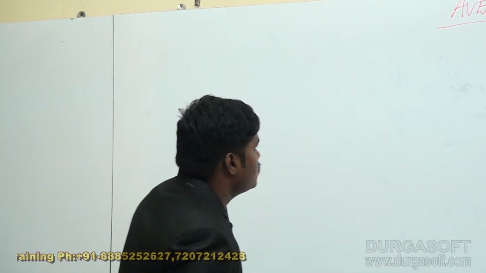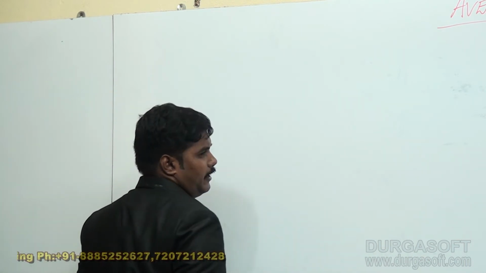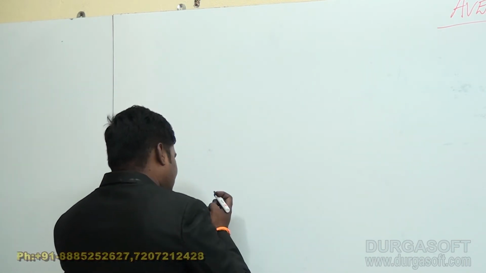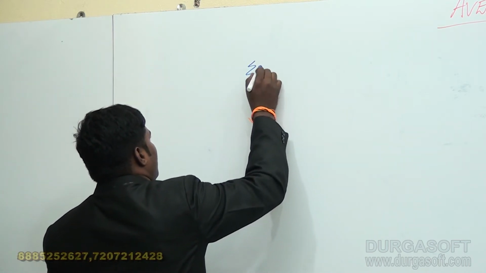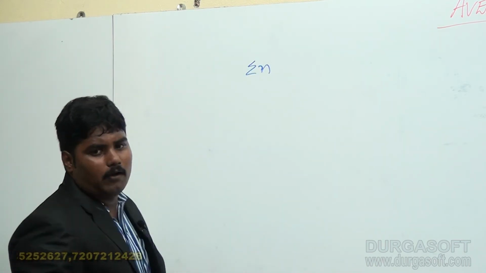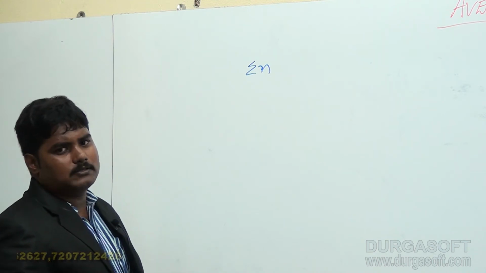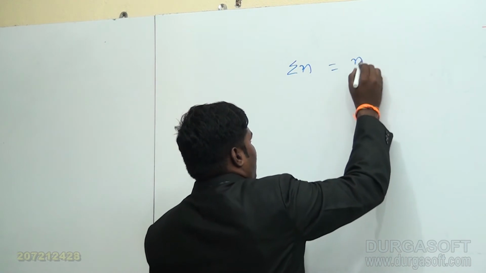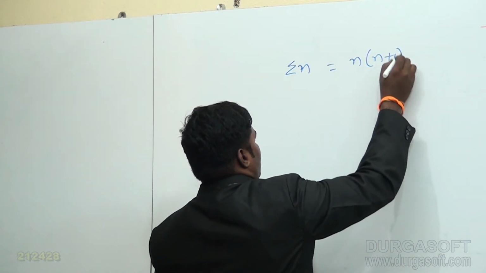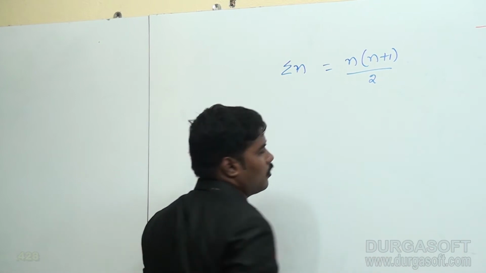Now, suppose here it is, what is the value of sigma x? Sigma n, the sum of n natural numbers, is n into n plus 1 by 2.